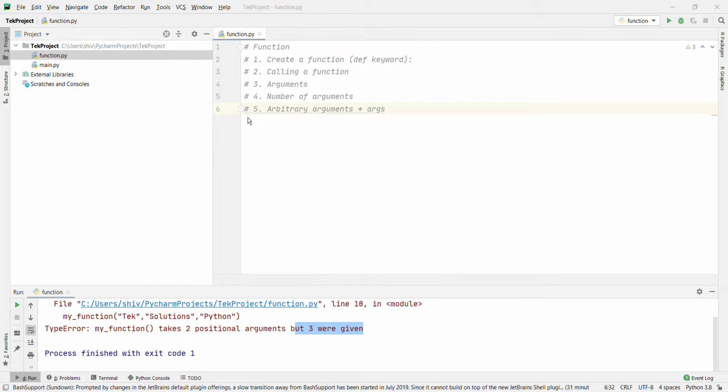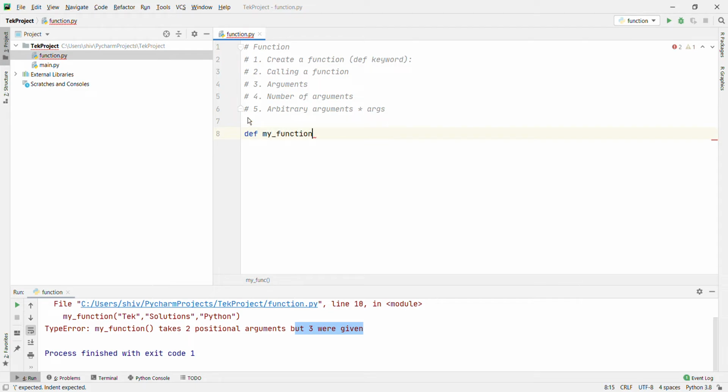This way the function will receive a tuple of arguments and can access the items accordingly. What does it mean? Let's go with the example. Def my function, passing star kids.